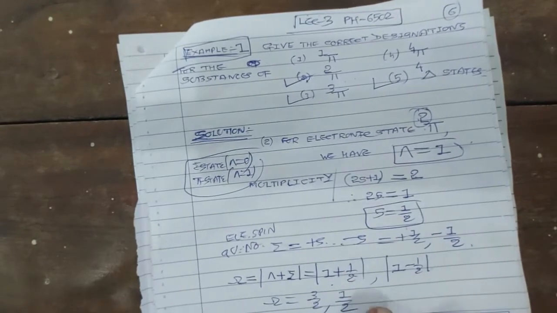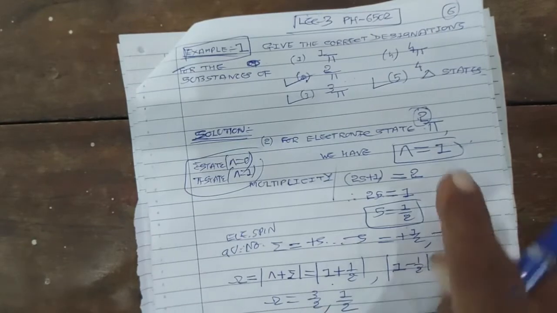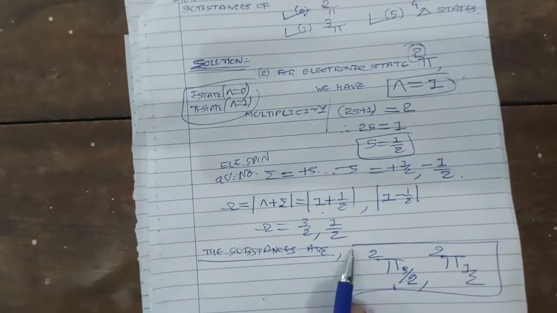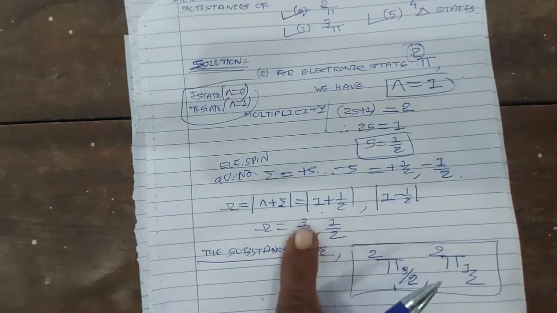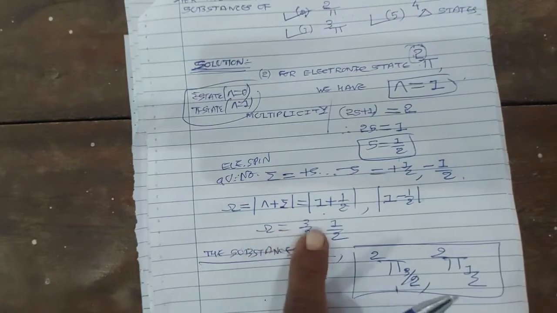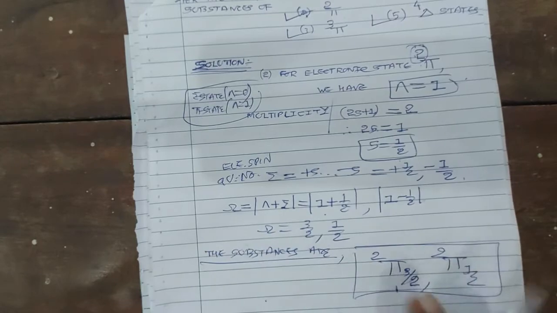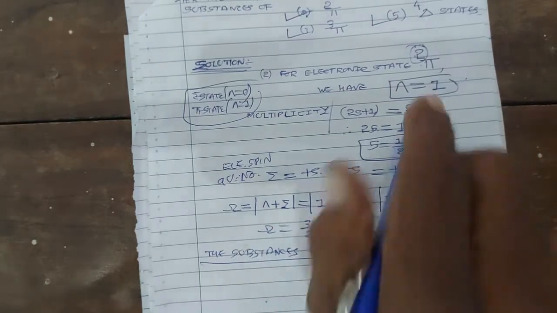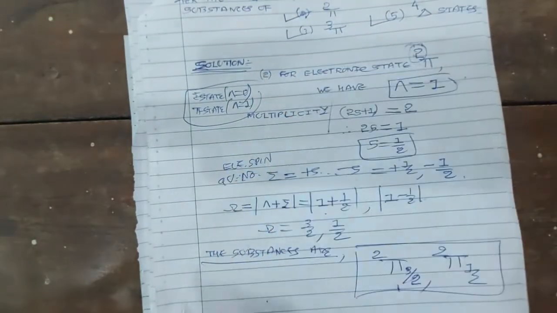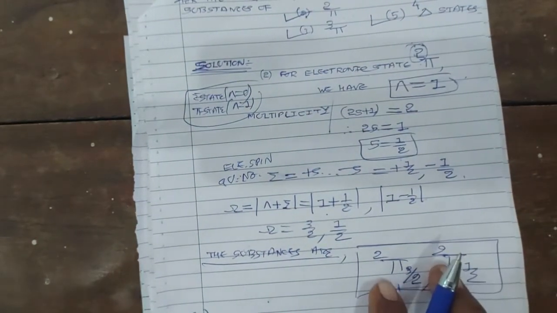So omega has two values, 1 plus 1 by 2, that is 3 by 2, and 1 minus 1 by 2, that is 1 by 2. Thus the substates are denoted by the designations pi, where the first value of omega is 3 by 2 and the second value of omega is 1 by 2. So the value of the total quantum number omega is 3 by 2 and 1 by 2. We have the substates pi 3 by 2 and pi 1 by 2, and the multiplicity of the state is 2. These are the two states, known as doublet states.